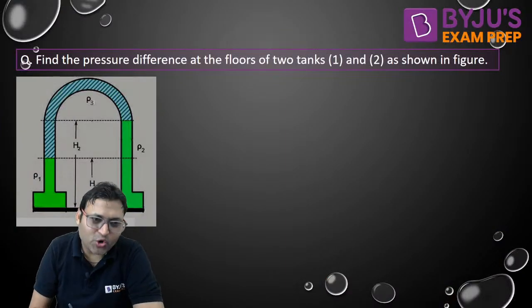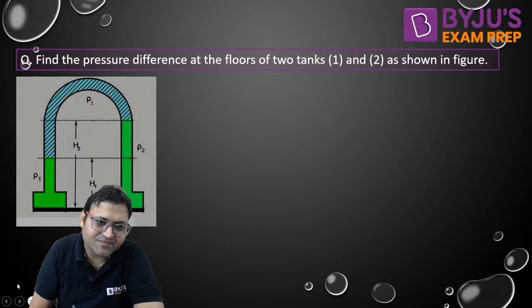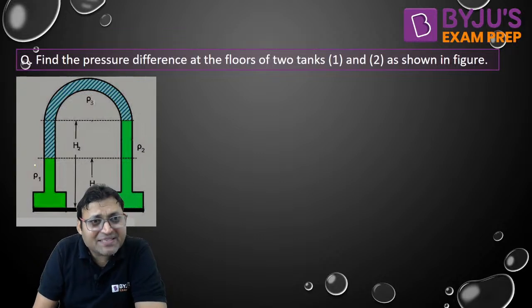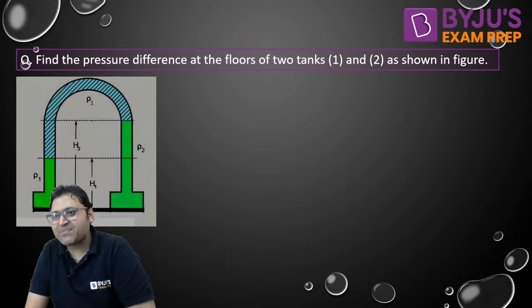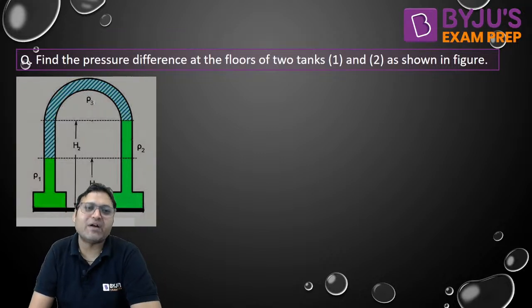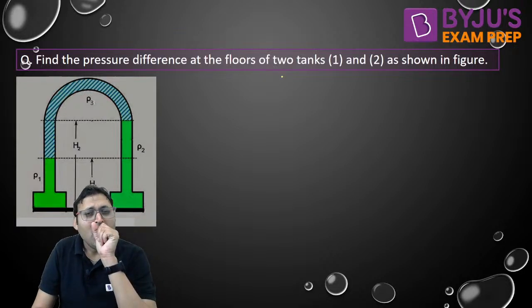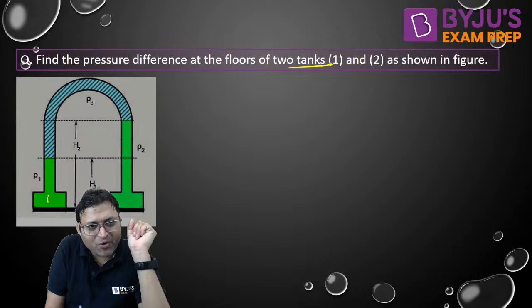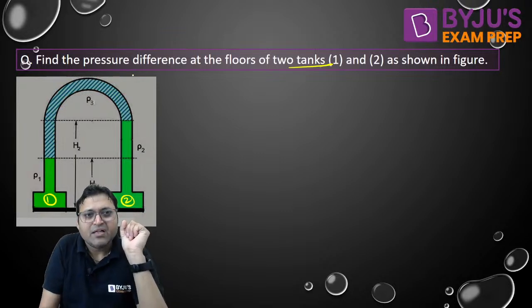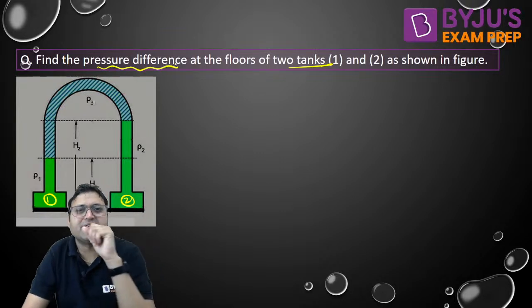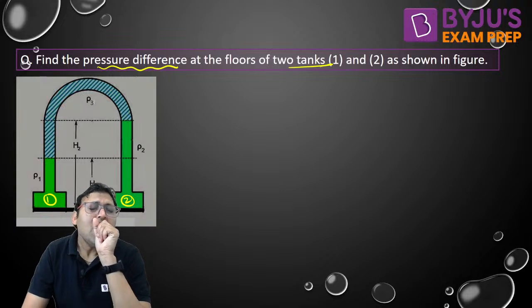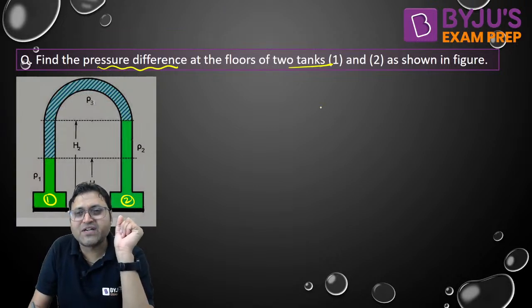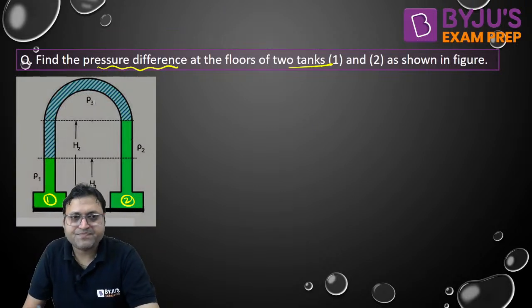All right. Now, one more question before we end our session. Sometimes the U-tube manometer is attached inverted. There are two tanks, 1 and 2. This is tank number 1. This is tank number 2. The question is to find out the pressure difference at the floors of the two tanks 1 and 2, H1 in figure.